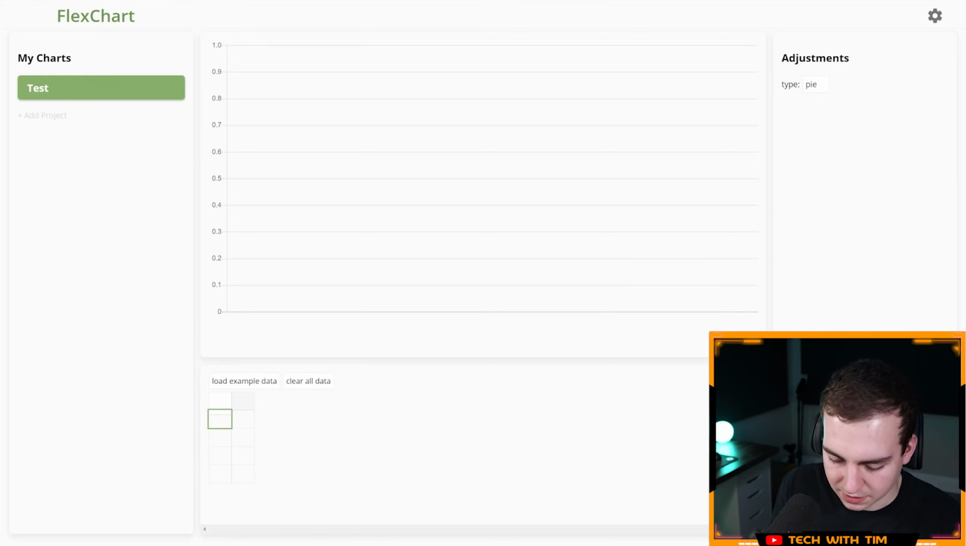Let me type in some data. So I don't see, here's the thing. I'm not sure if these are supposed to be labels or if I'm just inserting X, Y or something.